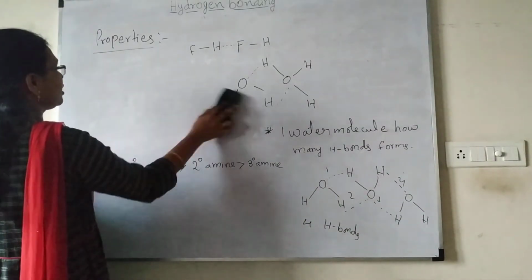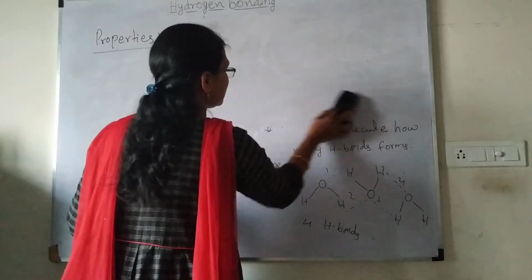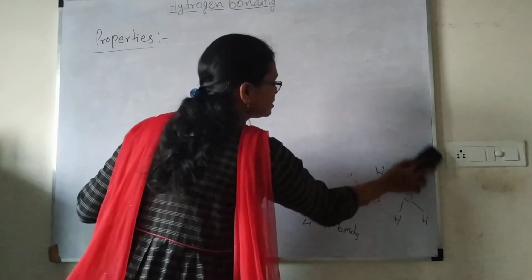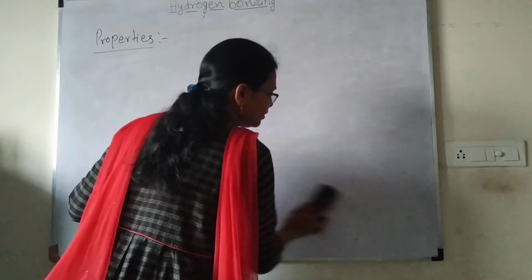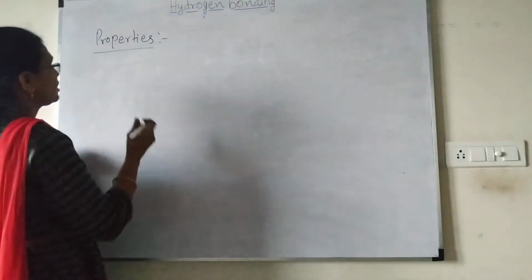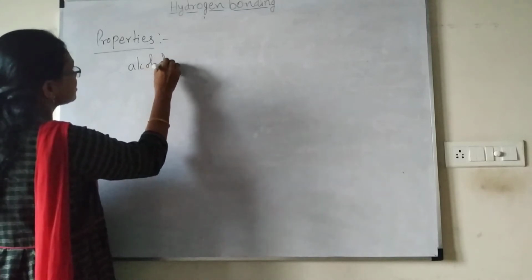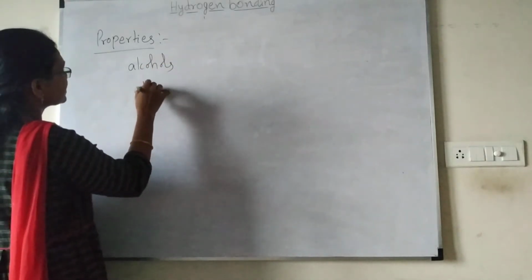Then what about the solubility of compounds which have hydrogen bonding? When you come to solubility, alkenes are not soluble.